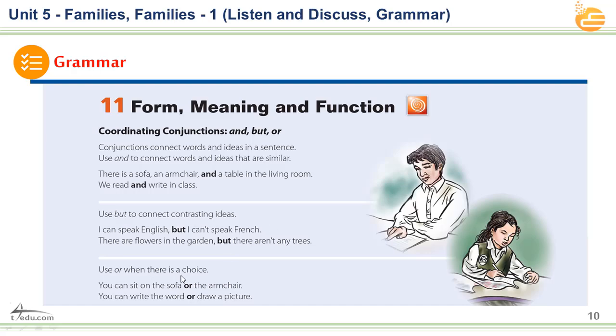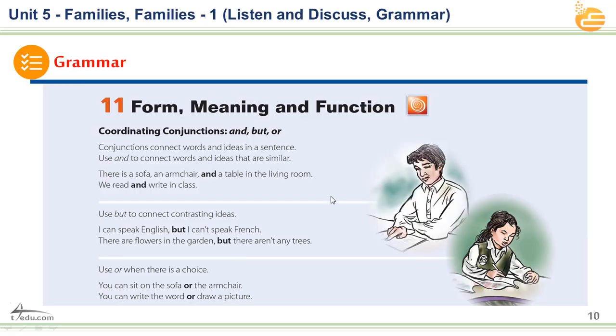Here we have, gentlemen, an example. You can sit on the sofa or on the armchair. You can sit on the sofa or the armchair. You can write the word or draw a picture. This is to give us different situations and different choices to choose the best answer.